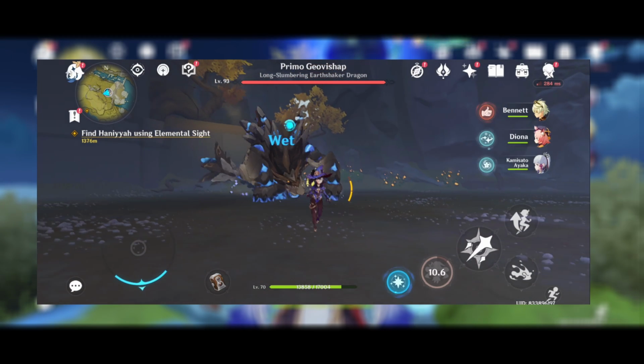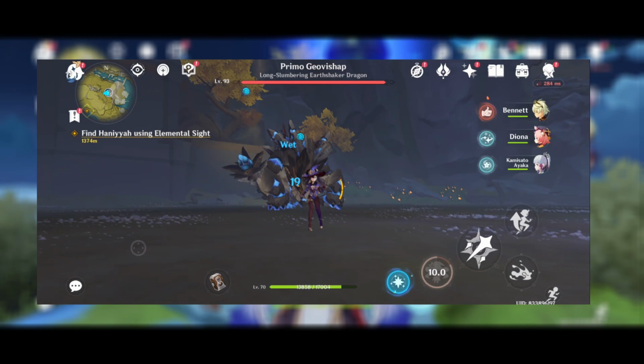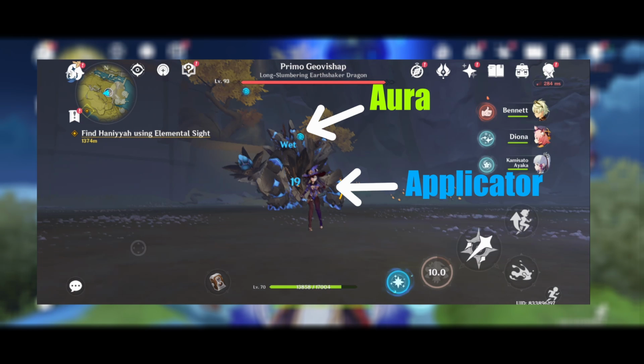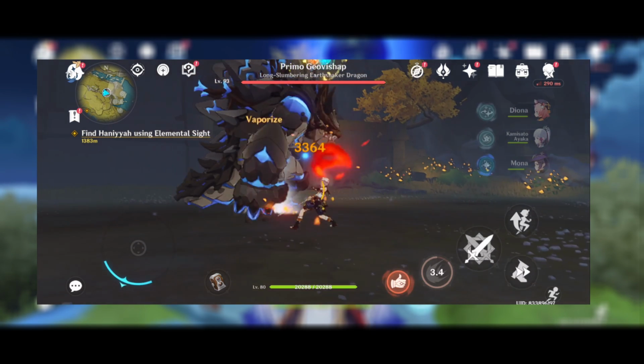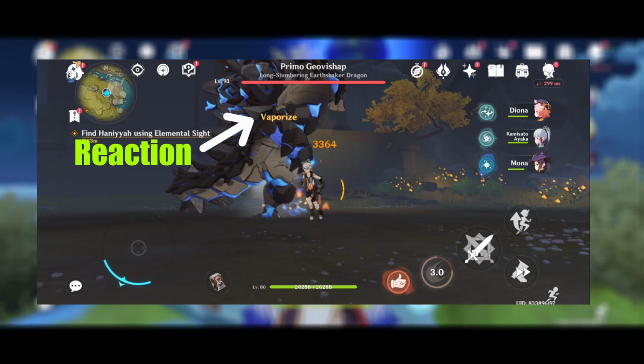When Mona uses her E on an enemy, the enemy has an element on top of their head. This states that the enemy has an aura, okay? And Mona was the applicator. Mona applied Hydro to the enemy. And when I use Bennett's E, it causes a reaction called Vaporize. Here, Bennett is called a triggerer because Bennett triggered a reaction called Vaporize.